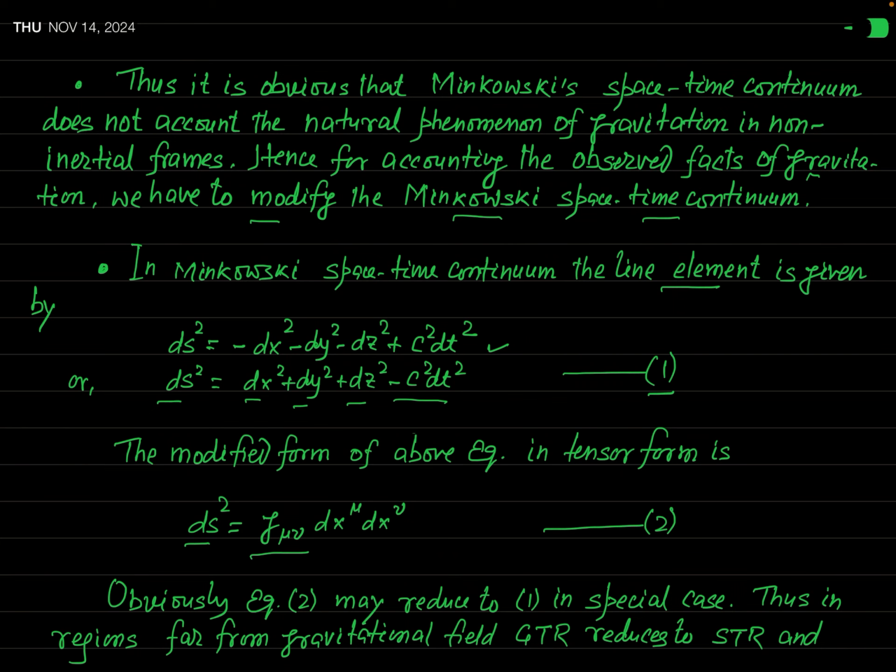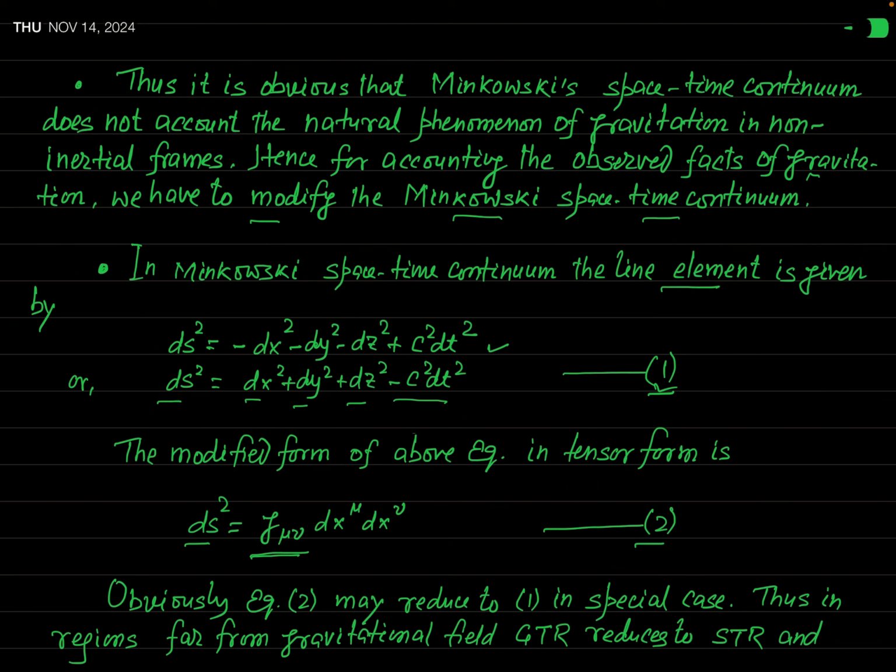Here, this g mu nu is called the metric tensor. In fact, this equation 2 is the general result for the line element. And you can obtain the result defined in equation 1 in some particular situation or particular case. Okay.